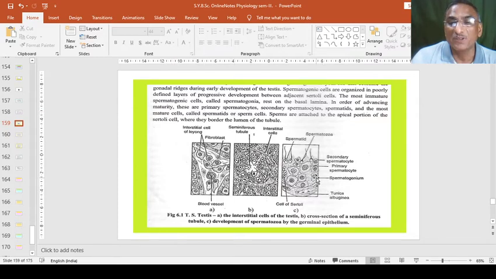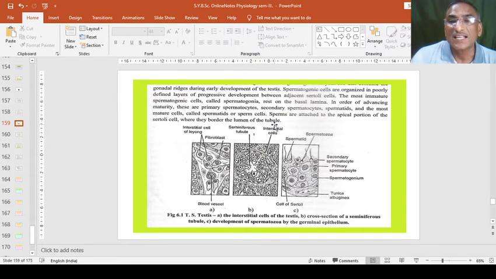They develop into primary spermatocytes, then into secondary spermatocytes, and then they form spermatids. These are the spermatids, and the most mature cells are called spermatids or sperm cells, or we can say spermatozoa